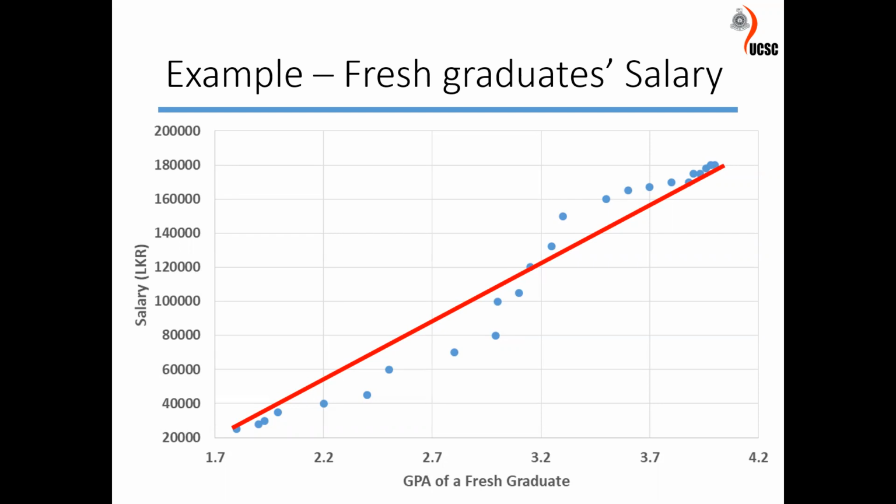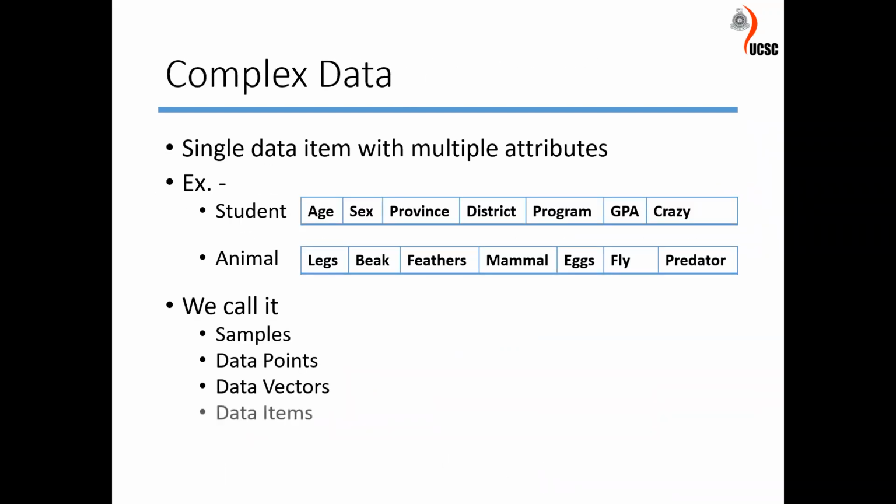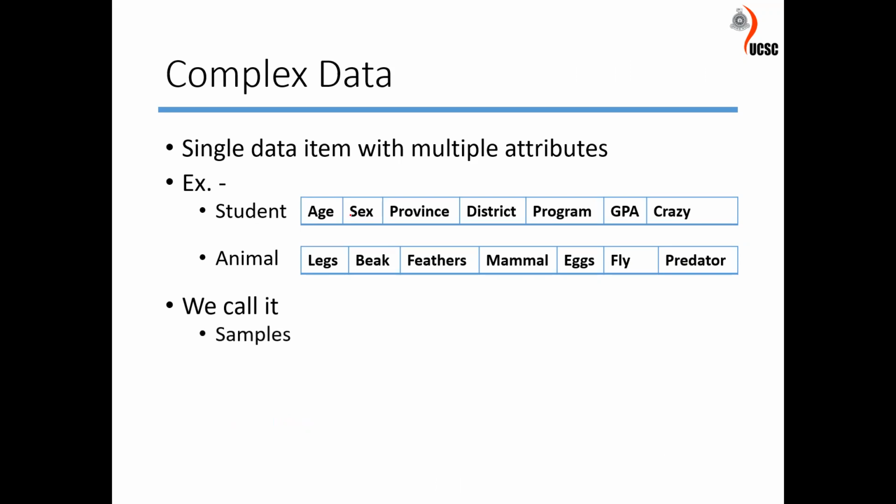Suppose in this case we have GPA with salary. So we're going to find a function that will predict the salary for a particular GPA. Then we discussed some complex data, so data that have multiple attributes. In the previous example we had only a GPA, but here we have age, sex, province, history. So these are some kind of complex data.